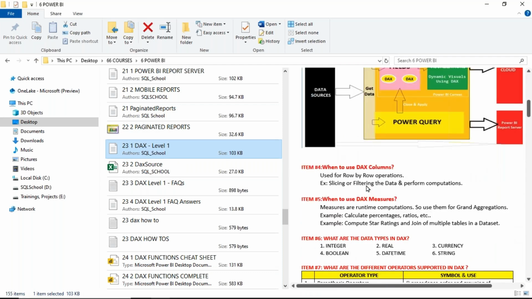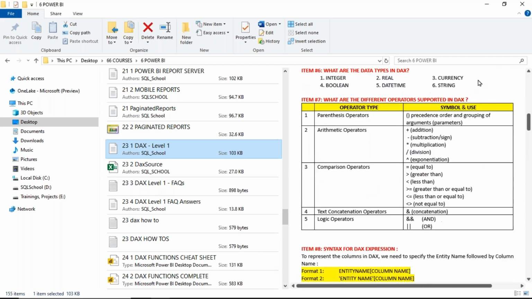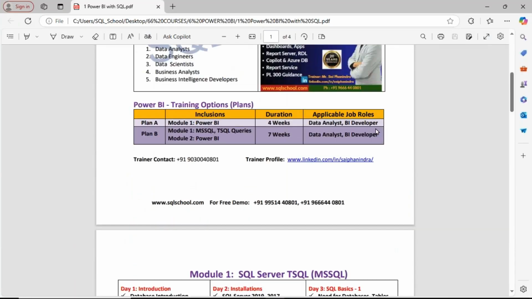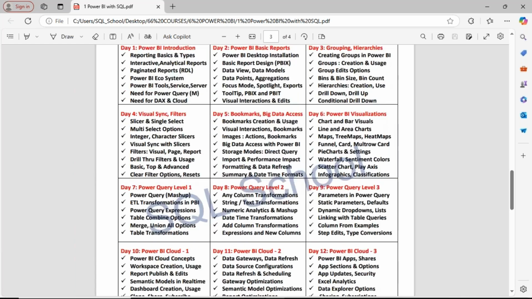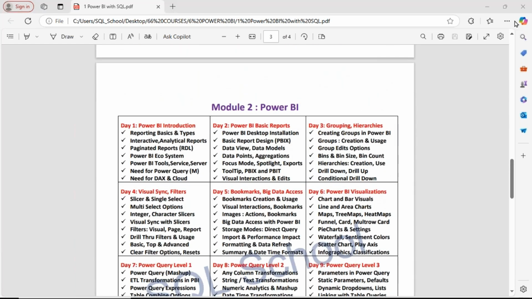By the time we come to DAX, please revise MS SQL concepts. By the time we come to DAX, kindly revise MS SQL concepts. Please, my kind request. After the class today, I request you to download the course curriculum from our website. Revise MS SQL activities. Our course is into Power BI from tomorrow.